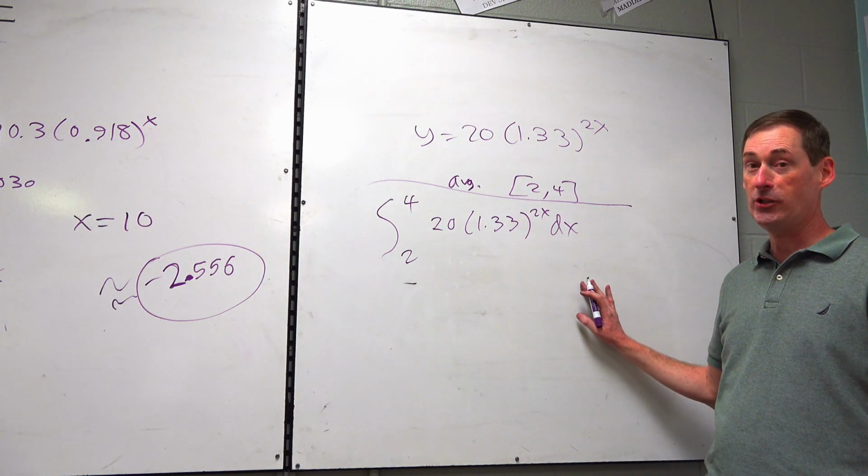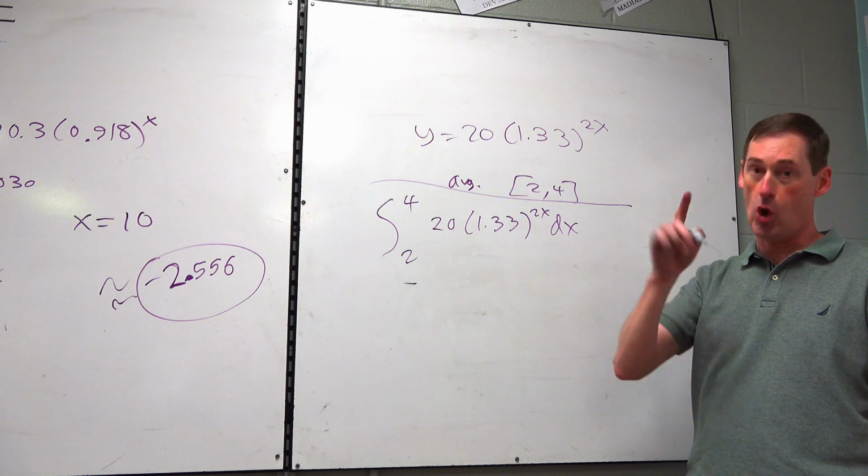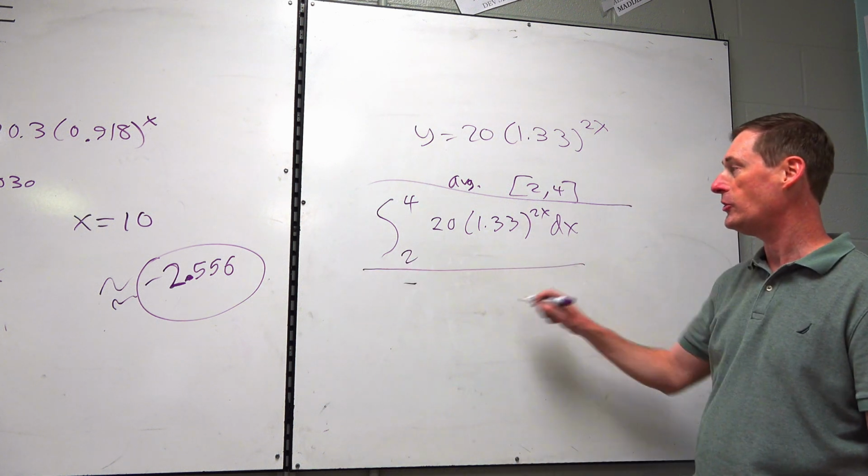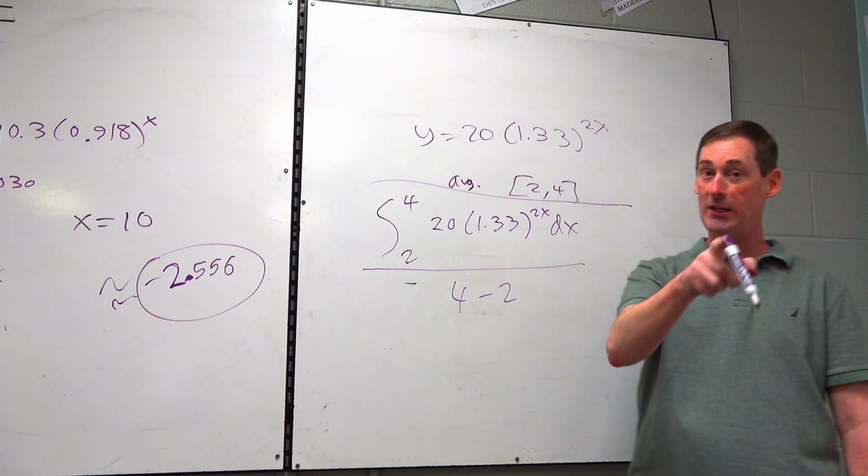Mr. Wade, I added up all my test scores and my average should be a 653. Nope, you forgot to divide. It's an average. B minus A, 4 minus 2, remember?